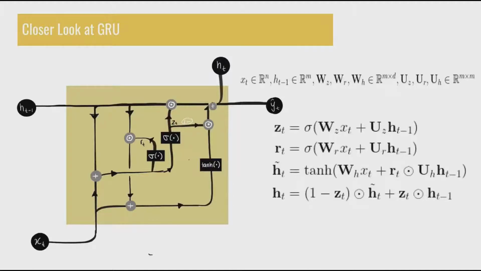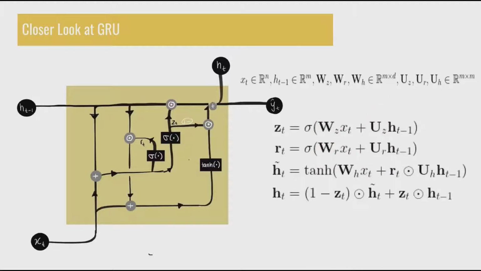Now we compute the reset gate, which tells the model how much past information needs to be reset or essentially forgotten. So this is done in a very similar fashion. We multiply xt by a weight matrix, multiply the previous hidden state by a weight matrix, sum that, and use the activation function sigmoid to get rt. So the only way these two methods differ is just by the weight matrices we have over here.